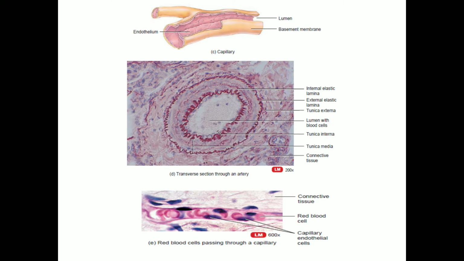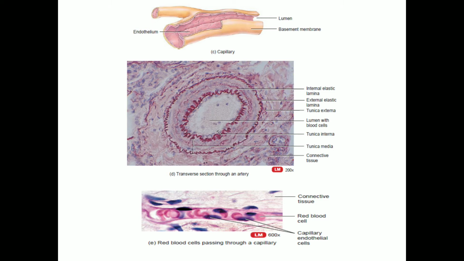You can see the different layers: the inner lumen where the blood flows, and to the outside you can see the different layers of the walls of the blood vessel, the internal elastic lamina and external elastic lamina. The internal and external elastic laminae are thickened in nature, and they have elastic properties. They can stretch to a large extent, and they can recoil, so they play a very important role in the dilation and constriction of the blood vessels.